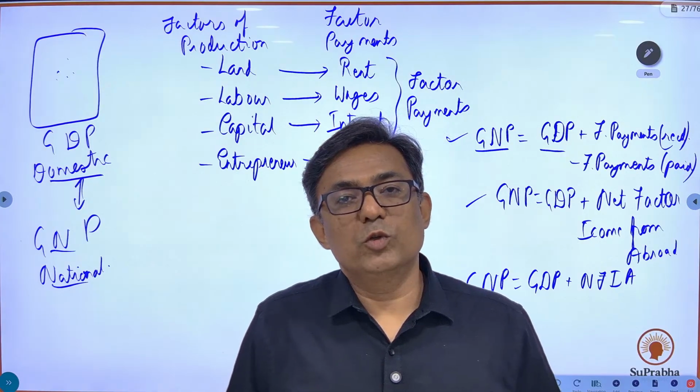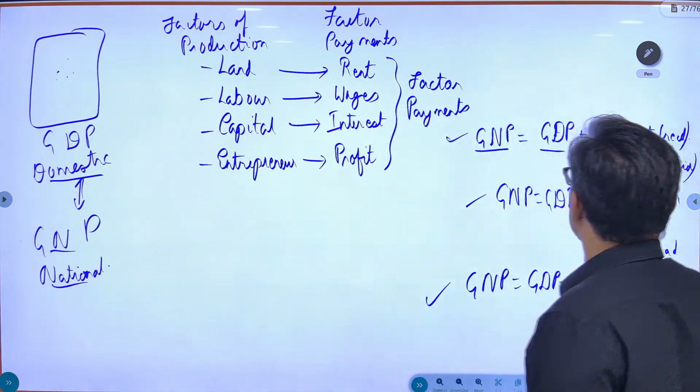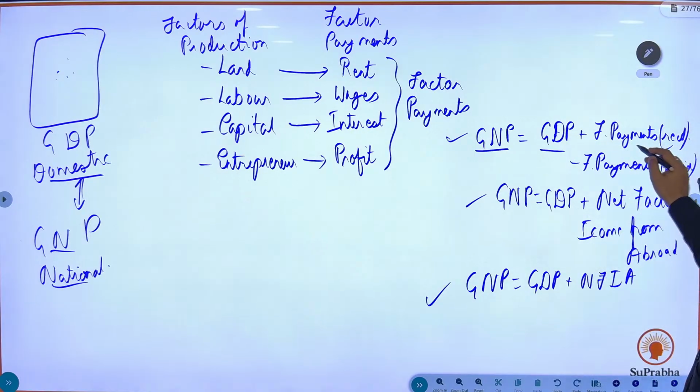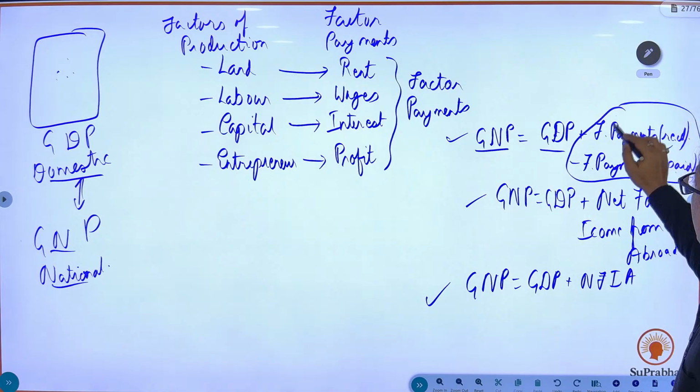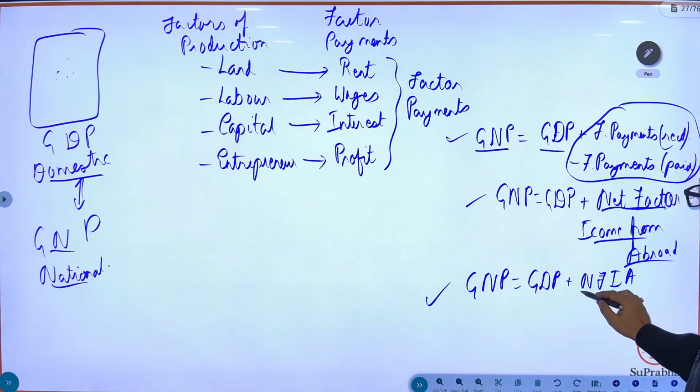Have you understood the two terms GDP and GNP? Note down the equations, these equations are very important. GNP is equal to GDP plus factor payments received minus factor payments paid, and if you club this up, this becomes net factor income from abroad, or in short NFI.